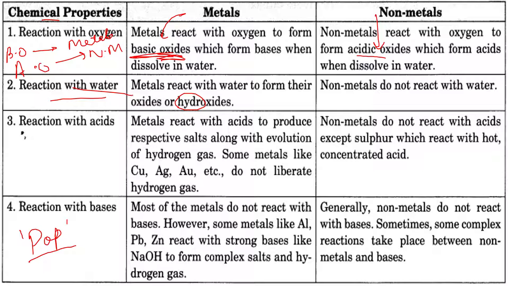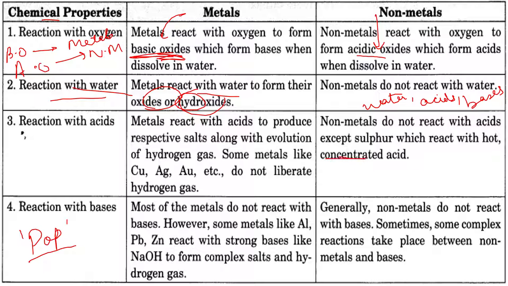If we talk about reaction with water, metals react with water to form oxides and hydroxides, while non-metals cannot react with water. Not only with water but also with acids and bases. Non-metals do not even react with water, acids and bases. As I already told, non-metals do not react with acids except sulfur, which reacts with hot concentrated acid. Now, what do you mean by concentrated acid?